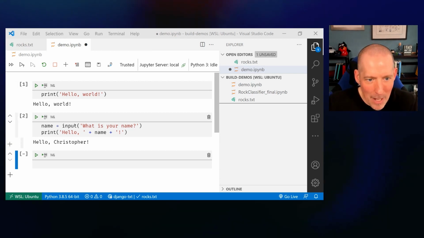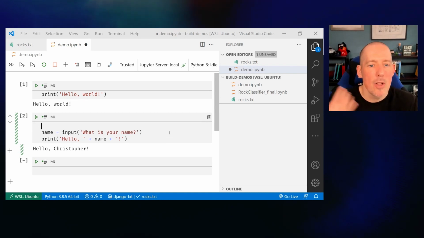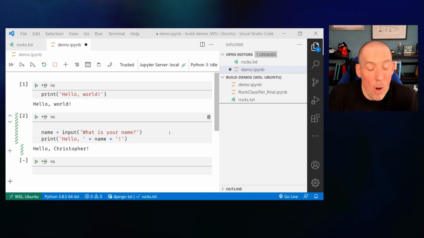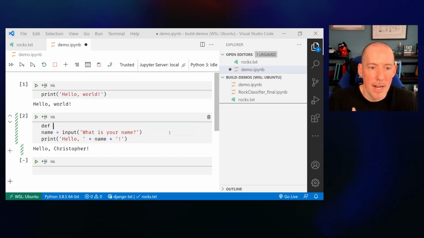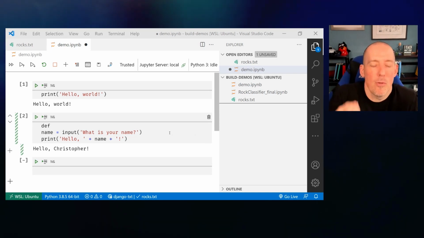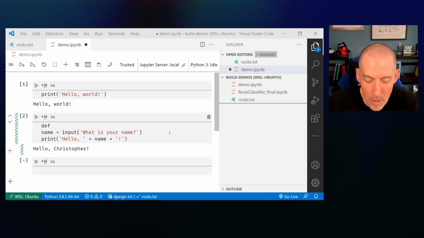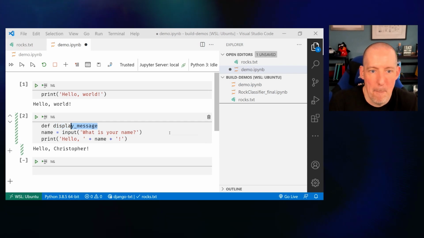So let's go back up here and let's update my code a little bit. Let's put this into a function so that way I could call it. The way that we create a function inside of Python is by using that keyword def, which is short for define. So def, short for define. And I'm going to give this a nice name. I'm going to call this display message, or maybe display greeting.